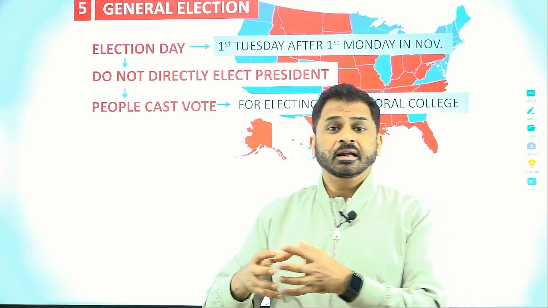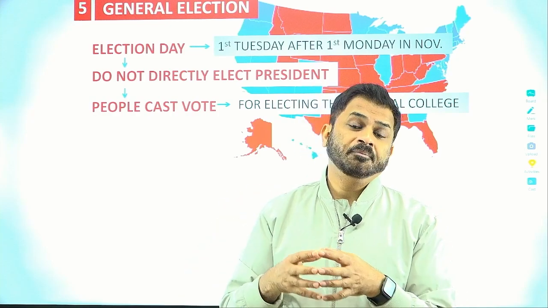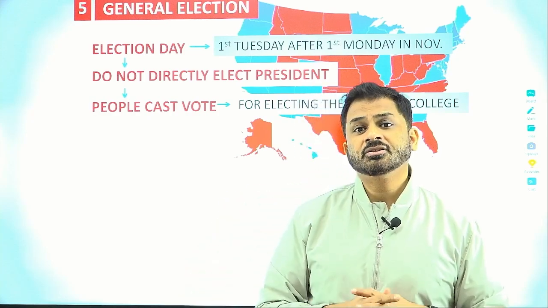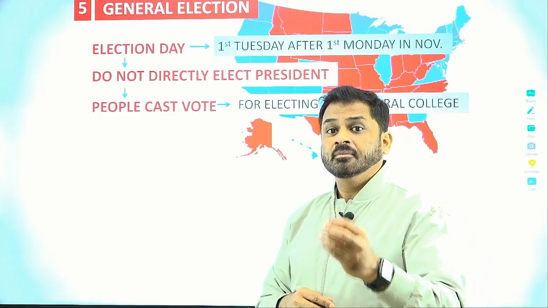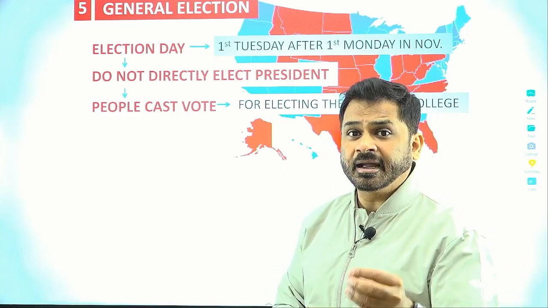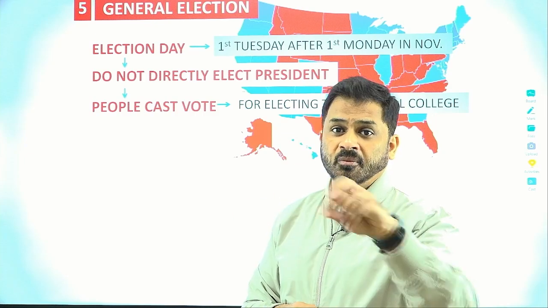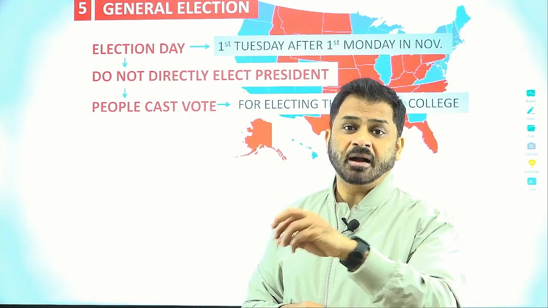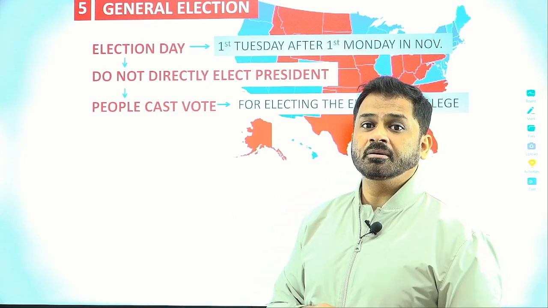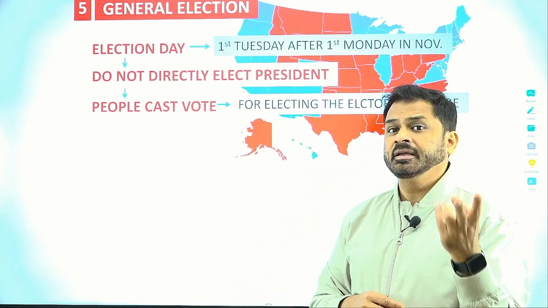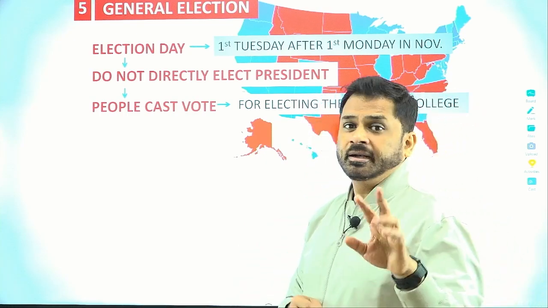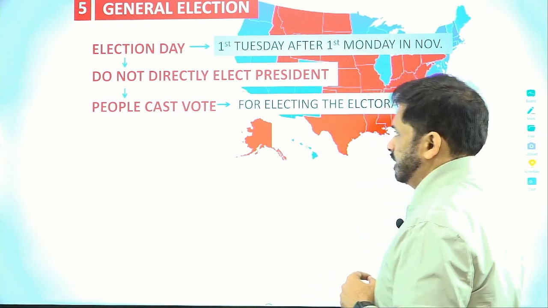And how have the electors been picked? They have been picked based upon the votes given in the general election to a particular candidate. So the candidate who has won the most votes, that candidate, or that party, will get all the electors from that particular state. The electors are decided by the party. The exception is only two states, as I told you, where it is on a proportional basis.